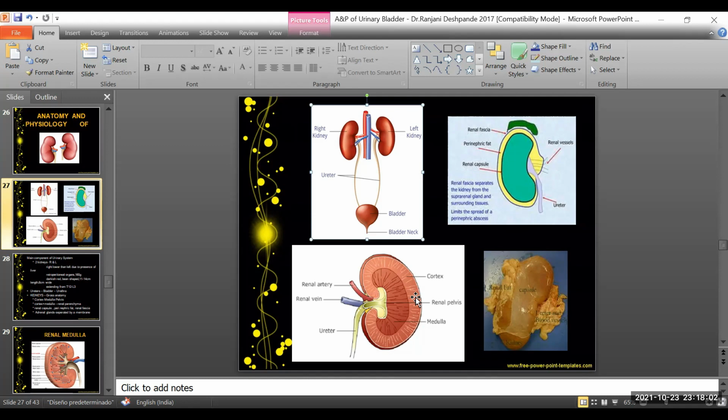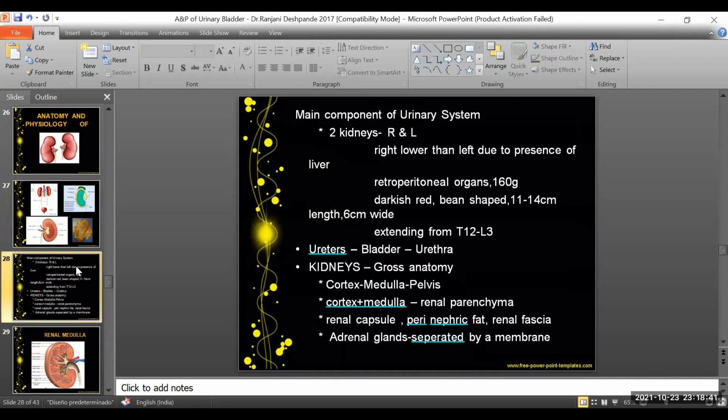Sorry, inner pelvis. Outer cortex, middle medulla, and inner pelvis. Cortex and medulla together are called the renal parenchyma. Whatever urine collects in the renal pelvis moves down to the ureter. From the renal pelvis area, it moves towards the ureter, and from the ureter, it moves next to the urinary bladder. So this is the explanation of what we saw till now.